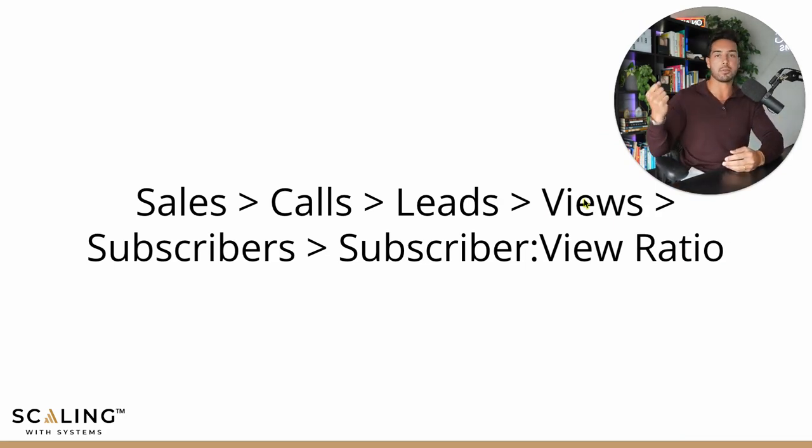I take the number of subscribers I have from a video and I divide it by the number of viewers I have on the video. That lets me know how efficient this video is at getting people to subscribe to my channel. But I don't really care too much about subscribers, or the subscriber to view ratio, because those things aren't really correlated with leads, calls, and sales. And I only care about views in the sense that I wanted to figure out some kind of on-platform metric that lets me know, okay, we're on the right path by making these videos, right?